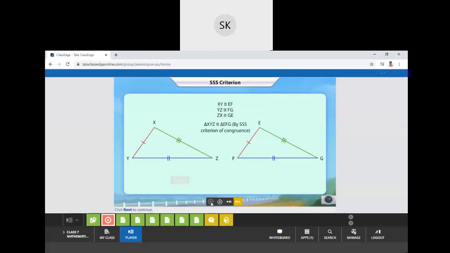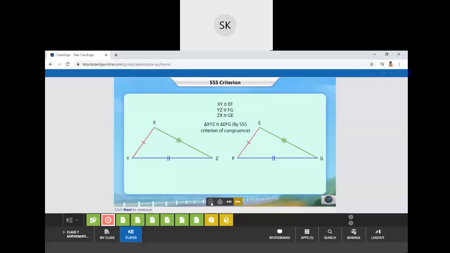So what we have learned in this criterion, three sides are given to us, then this criterion is said to be, Shreya, will you tell then this criterion is said to be which criterion? Shreya Gundeli, unmute your mic.